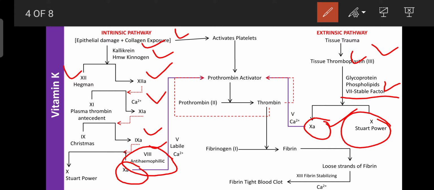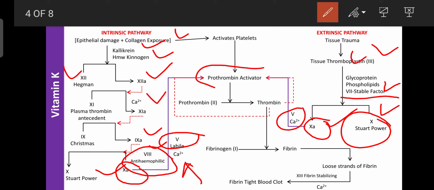And further, during the intrinsic pathway as well as the extrinsic pathway, factor 10 in the presence of factor 5, that is the labile factor, and factor 4, which is also known as calcium, activates the prothrombin activator. And the prothrombin activator can convert prothrombin, that is factor 2, into thrombin.